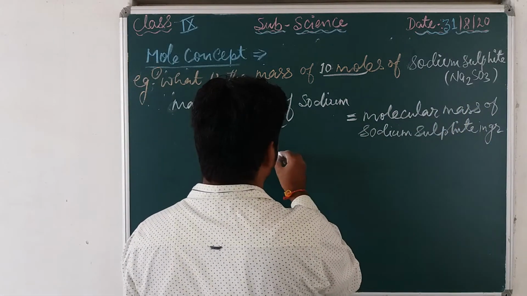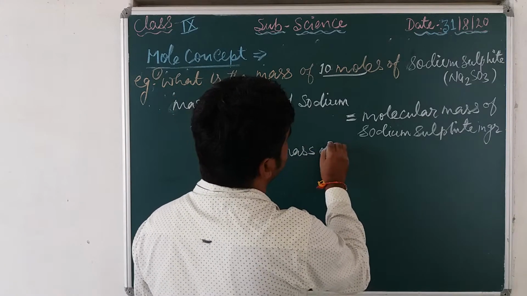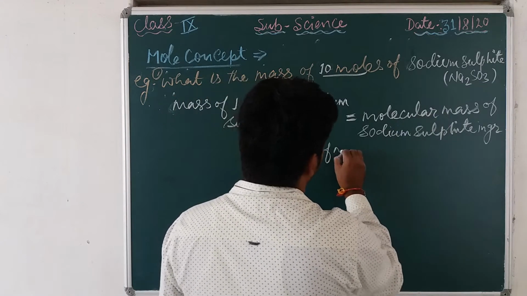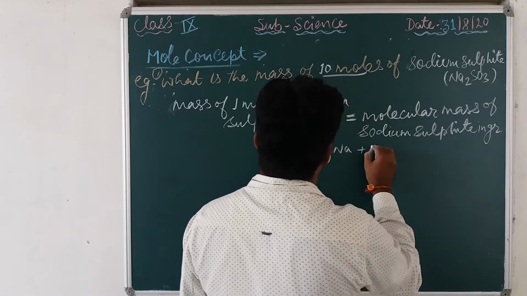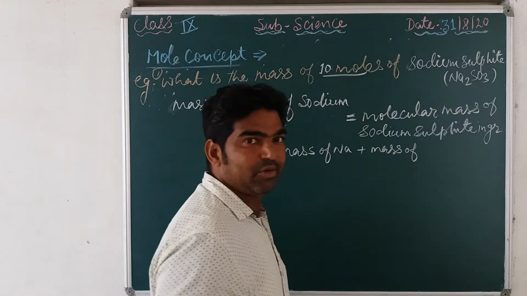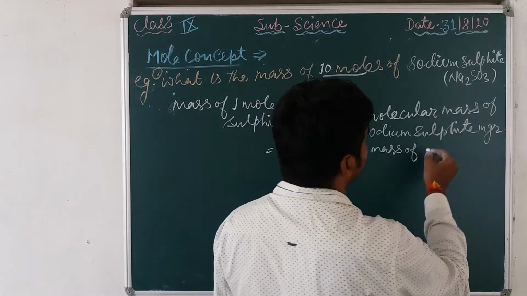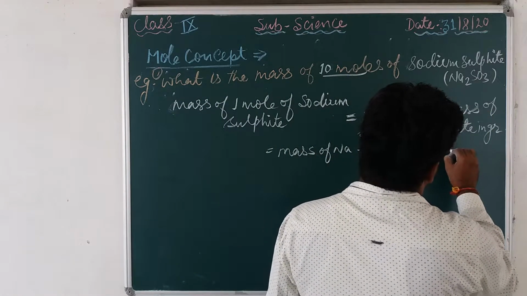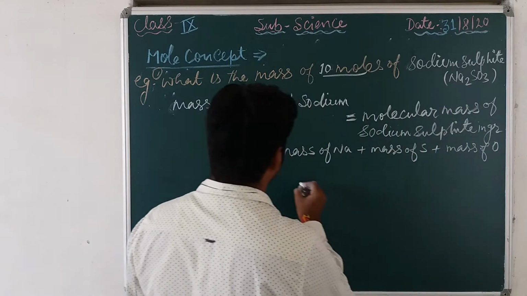So now, molecular mass of Na plus the molecular mass of sulfur plus the mass of oxygen.